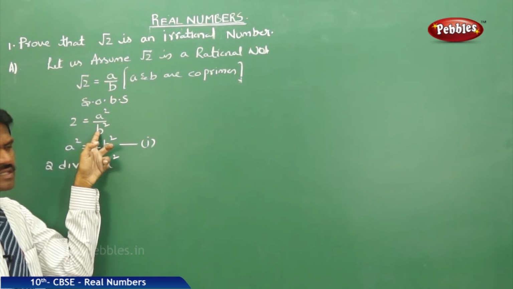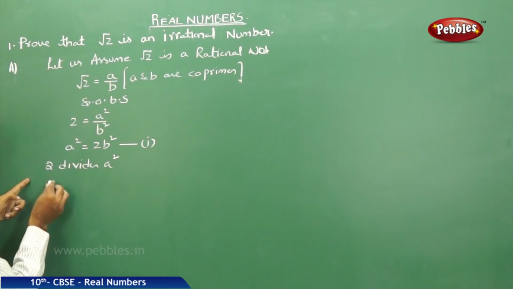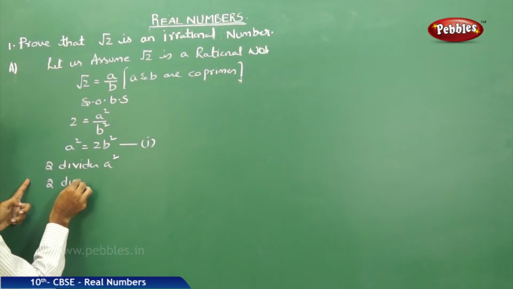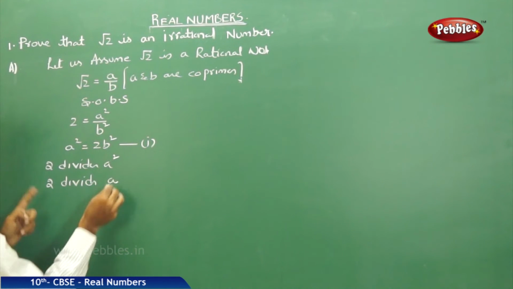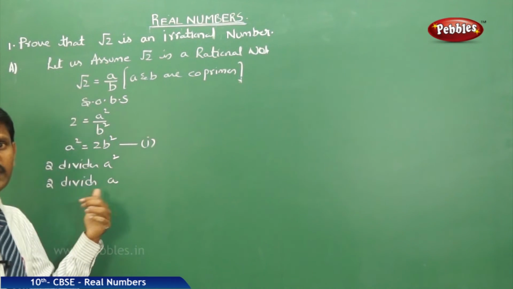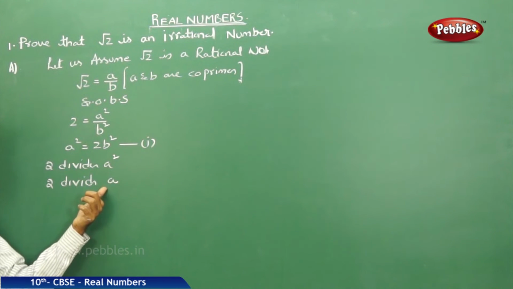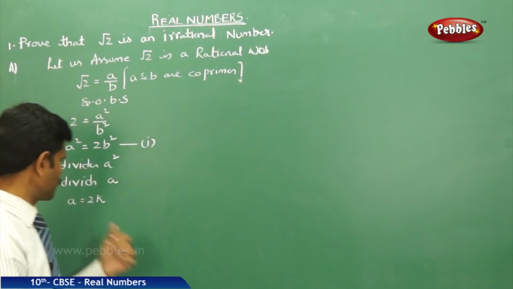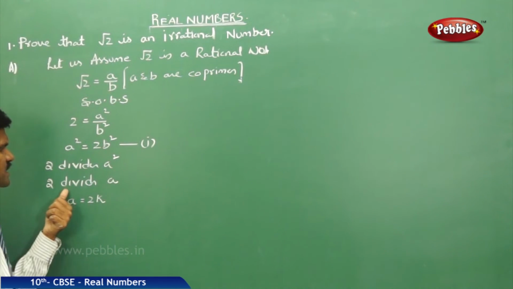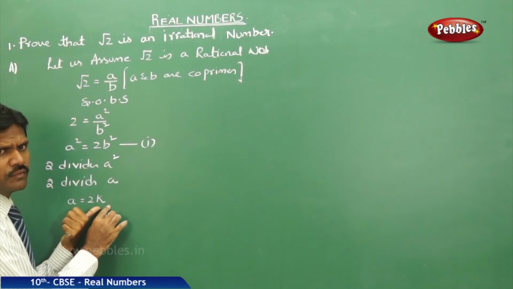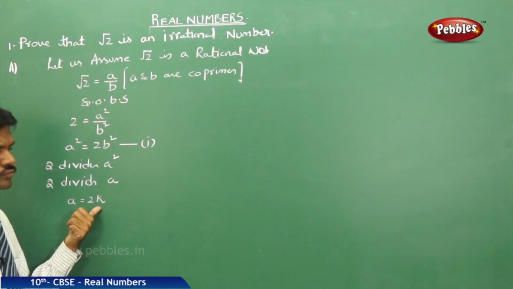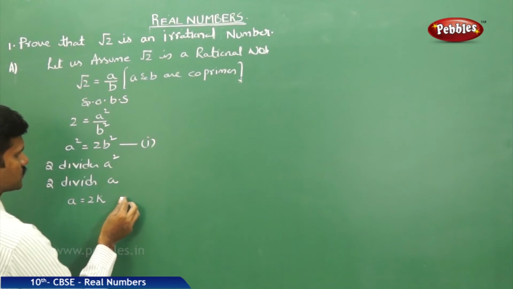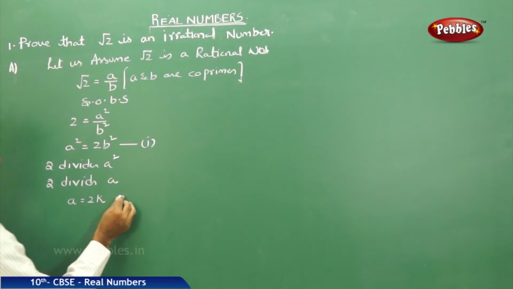Then 2 divides a square means 2 divides a. 2 divides a means your a is a multiple of 2. Now substitute a is equal to 2k. This is equation 2.